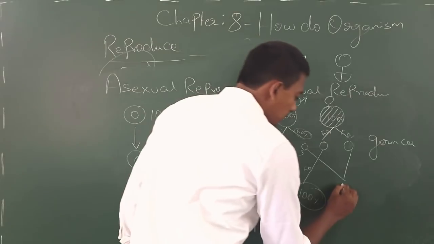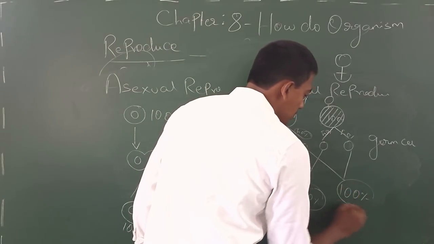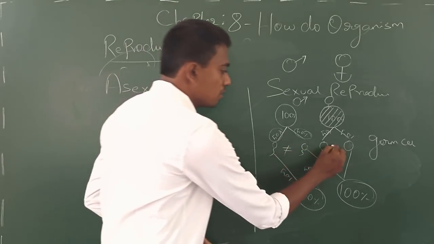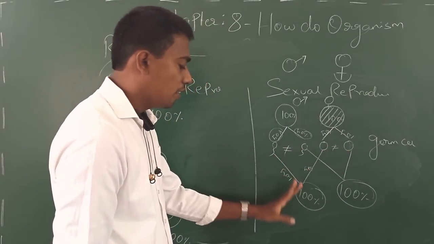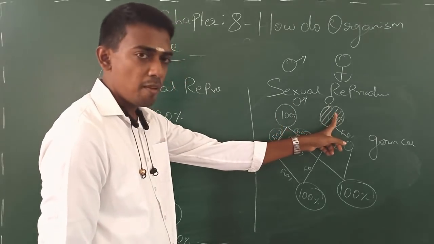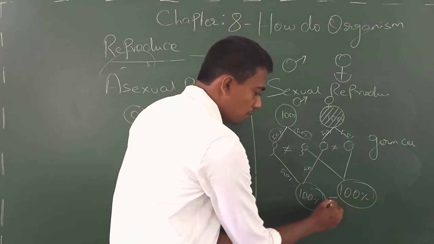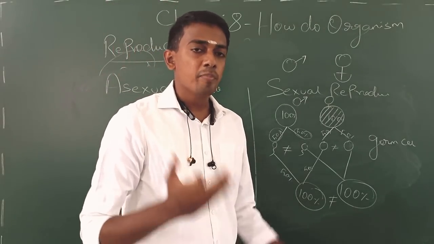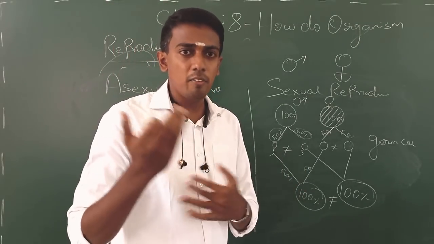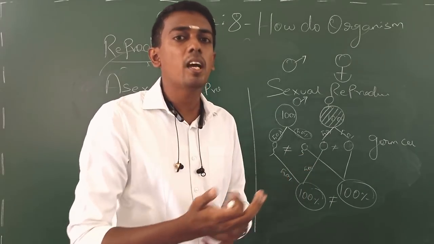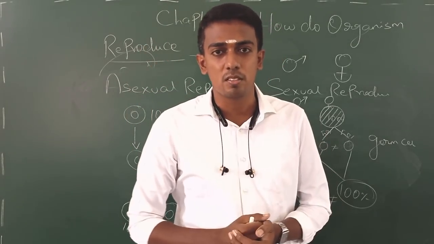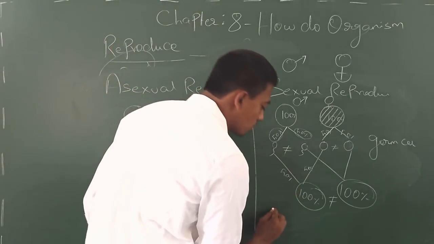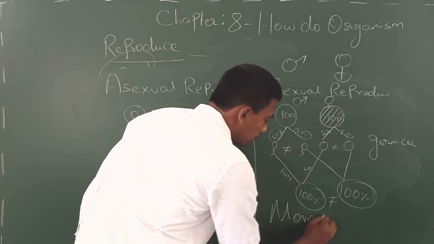Oh yes. So again here you see it's 100%, and again I told you this is not equal to this and this is not equal to this. Which means the offspring produced by the same parents may also not be equal. That is the reason if you have a sibling with the same parents, you may not be looking alike, but you have more resemblance. So it is all because sexual reproduction brings more variation.